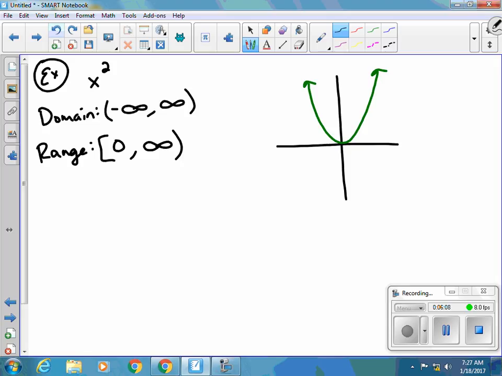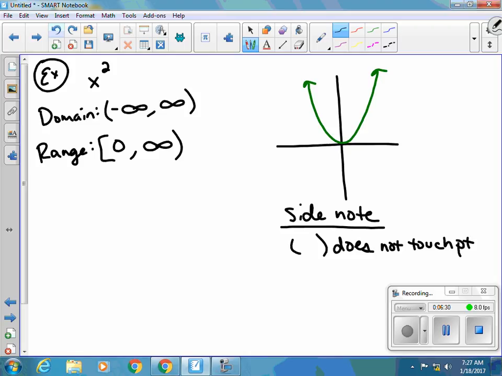By the way, in case you were wondering, notice with infinities I have a parenthesis, and with the 0 I have a bracket. There is a difference. This is a little side note here. A parenthesis does not include the point, a bracket includes the point.